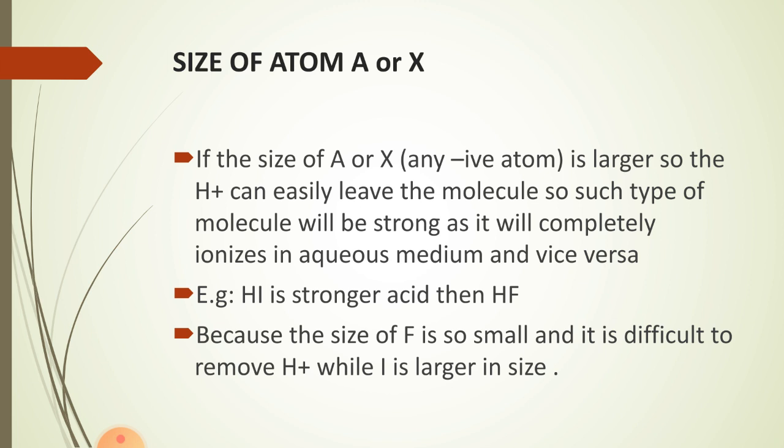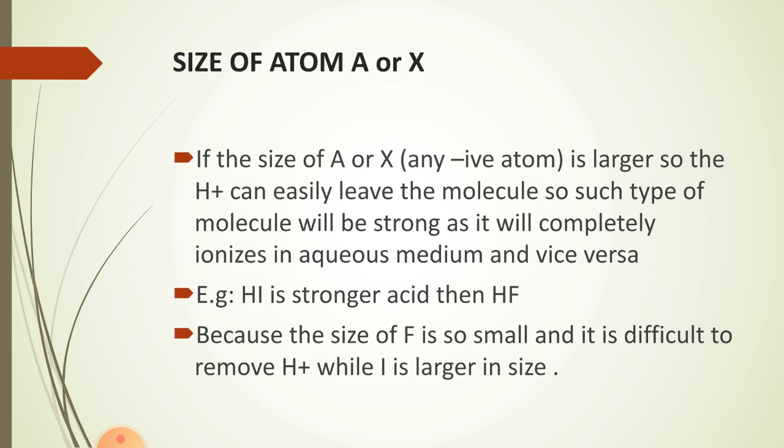So when the H positive joins with the F, fluorine, due to the small size of fluorine the bond becomes very much stronger, and it is difficult to break. It means that the ionization is slightly impossible, and whenever there is no ionization, it means that the acidic strength will decrease. While moving towards iodine, which has a larger atomic size, due to the larger atomic size, the hold of the nucleus on the H positive proton is lesser.